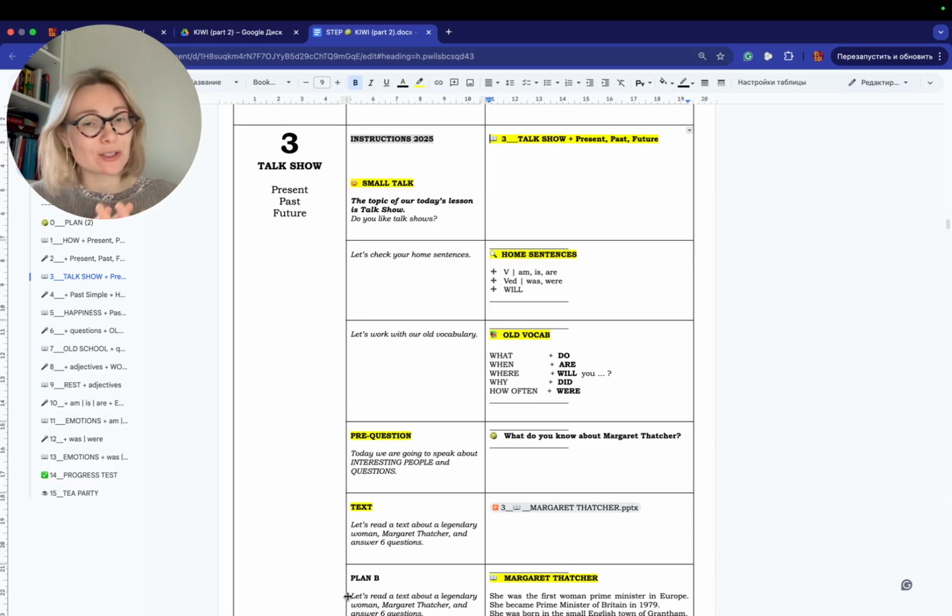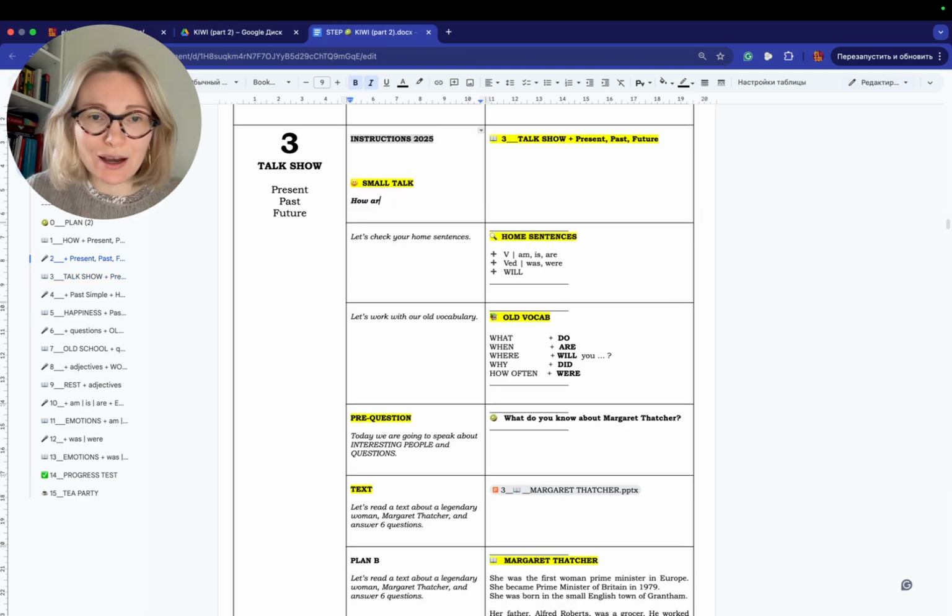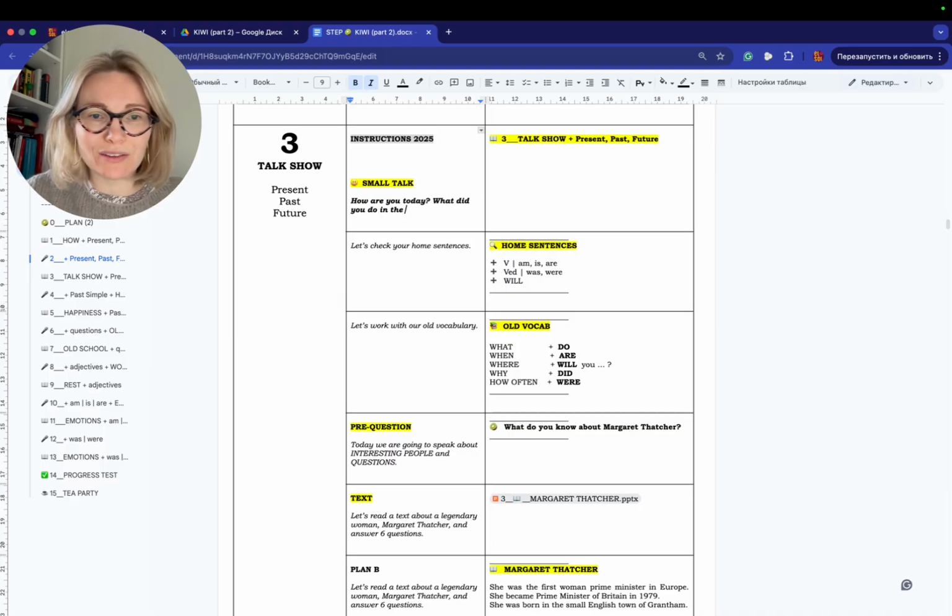In this part, the students have already discussed a lot of grammar, and that's why they already know this grammar. And that's why we work now with vocab. So, now lesson number 3, we continue the topic of talk show. You discuss, by the way, how are you today? What did you do in the morning? For example, to practice the past.